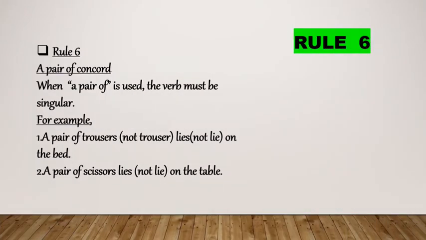Next, rule number 6: A pair of concord. When "a pair of" is used, the verb should be singular. For example, a pair of trousers lies on the bed. We are not saying trouser, and not lie. A pair of scissors lies on the table, not lie. The verb must be singular. So this is rule number 6, a pair of concord.